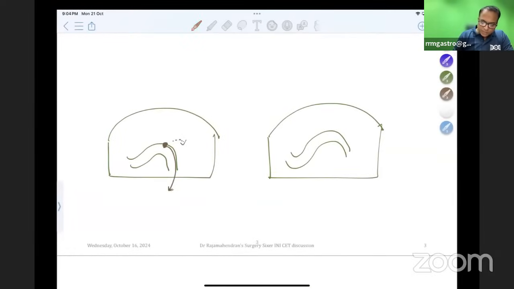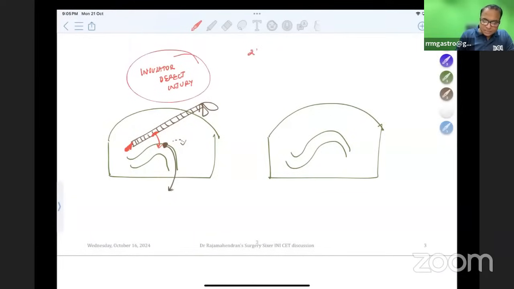So please understand, this is the instrument which is used in laparoscopy, which is an insulated instrument. It is fully insulated, and only the tip is exposed to the exterior. So when I'm operating, say on a gallbladder or appendix here, if the insulator is defective here, current will touch the bowel and you won't recognize it, and it will come to you later. So this is one injury mentioned in Bailey called insulator defect injury. Actually, this was very much complicated in the 27th edition of Bailey. In the 28th edition, this is updated.